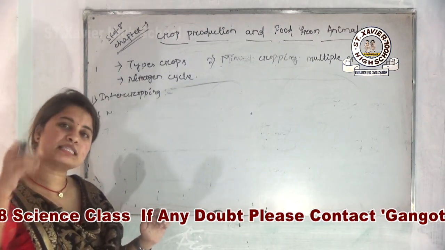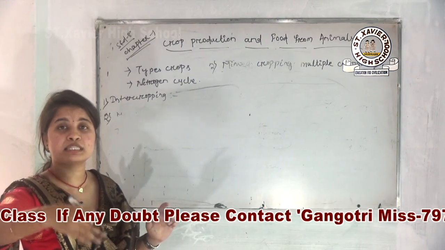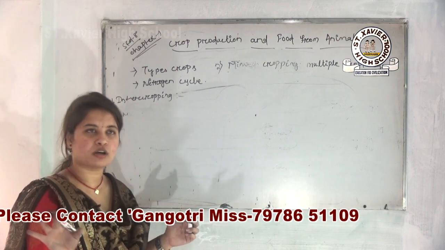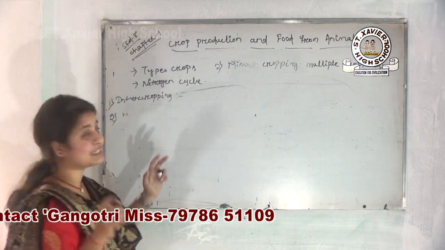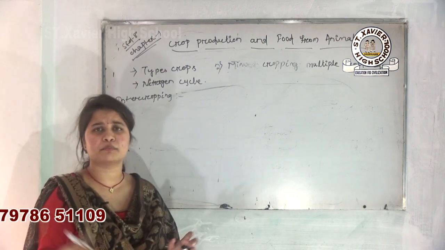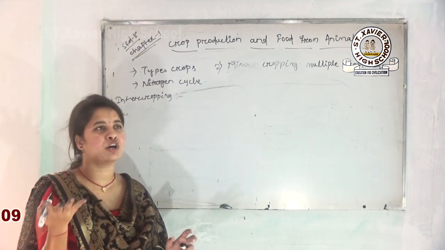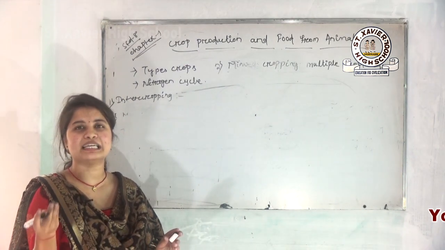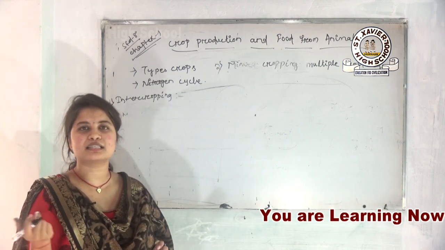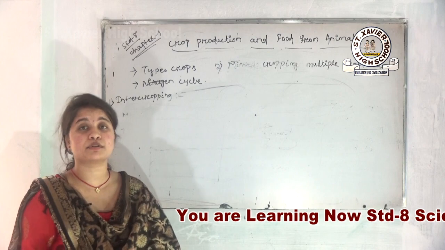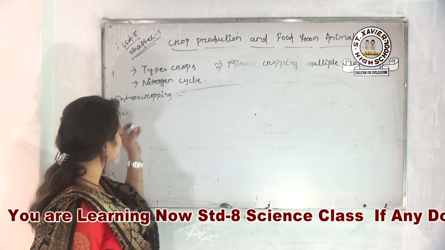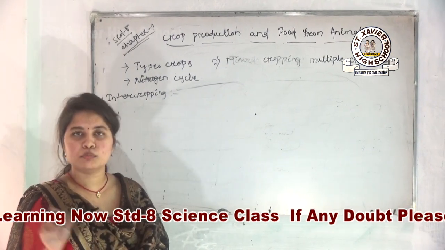Okay, in my previous class I have already discussed the several processes through which our farmer gets a huge amount of crop, and in today's video I have discussed the types of crops depending upon the seasons. The crops are of three types: kharif crop, rabi crop and jayat crop. The kharif crop is cultivated in the rainy season, the rabi crop in the winter season, and the jayat crop in the summer season. After that, the two things: intercropping and mixed cropping or multiple cropping.